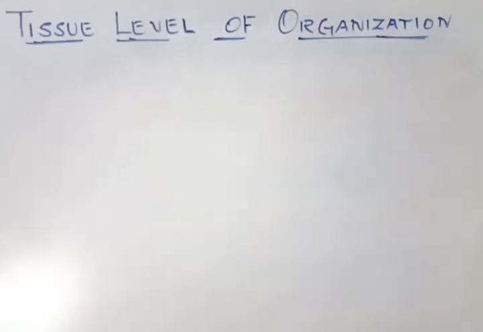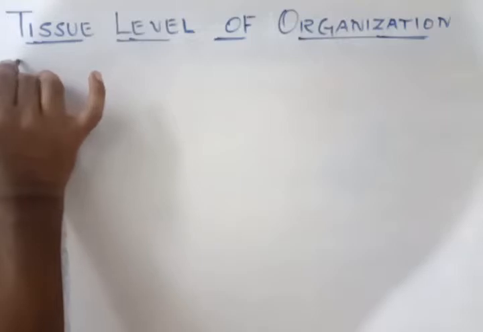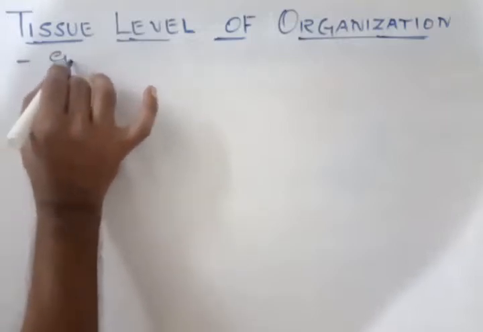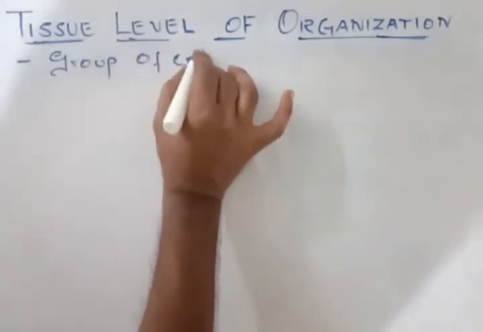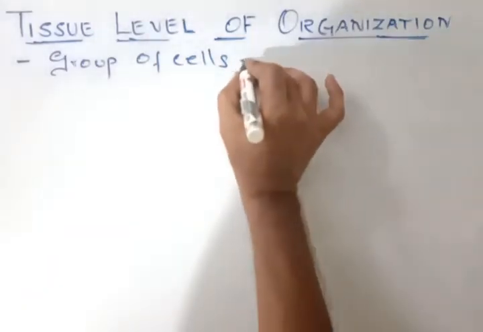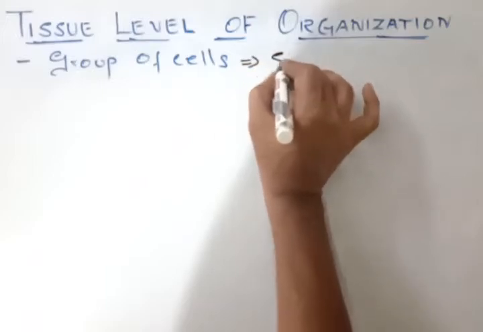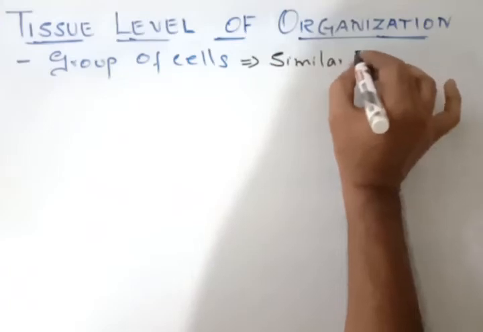Okay, so now the tissue level of organization. When you talk about animal tissues, you have to understand what the tissues are. We know the tissues are a group of cells. So a group of cells are called tissues. Now this group of cells will perform very similar functions.